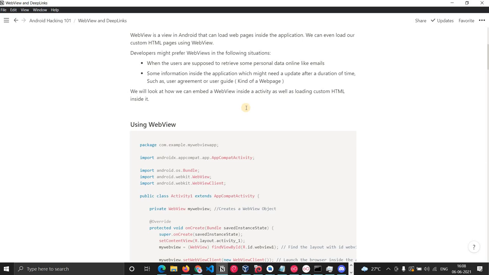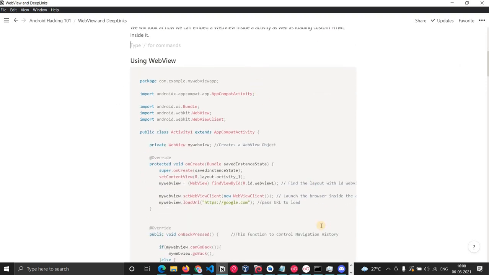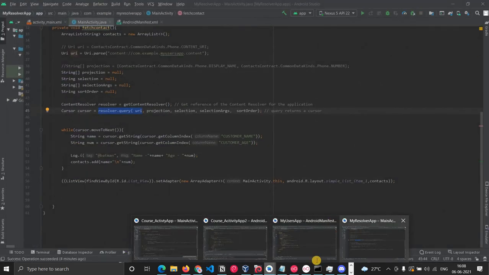We will look at how we can embed a web view inside an activity as well as load custom HTML inside it. So this is the code. Let me show you that application.